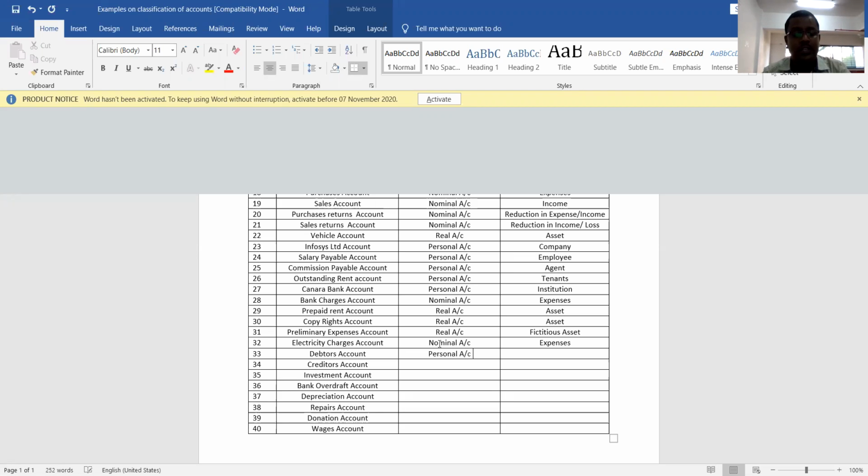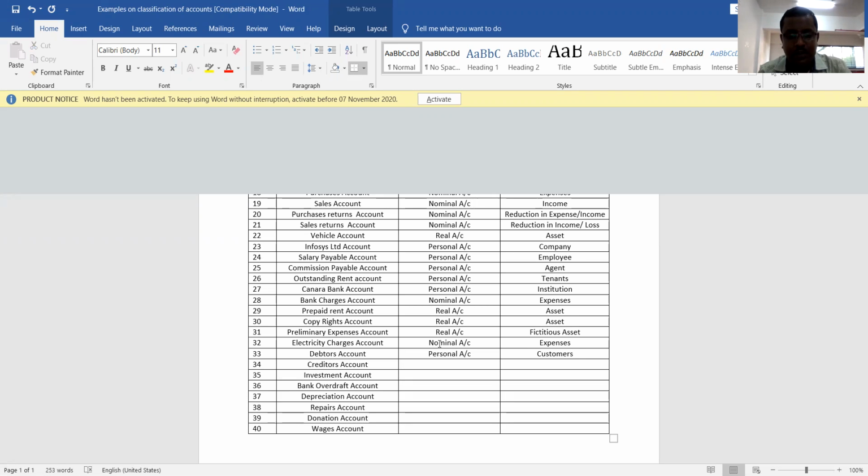It is a representative personal account because debtors indicate a group of customers who have taken goods from our firm without making immediate payment. They are going to make payment on some future date. They are called debtors. A debtor is a person who needs to pay money to the business. So personal account it is. What is the reason? They represent customers.